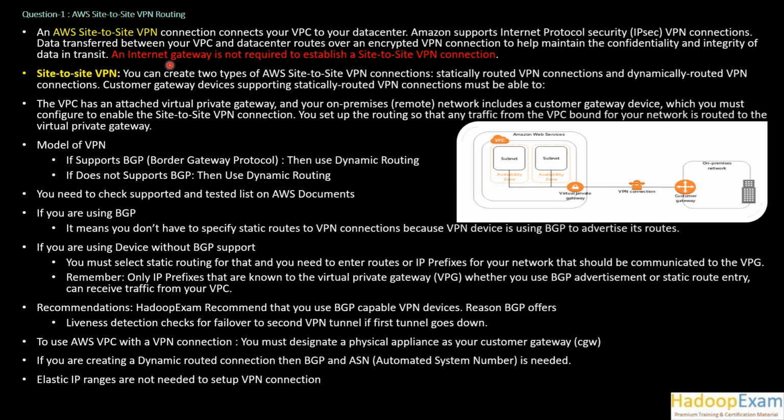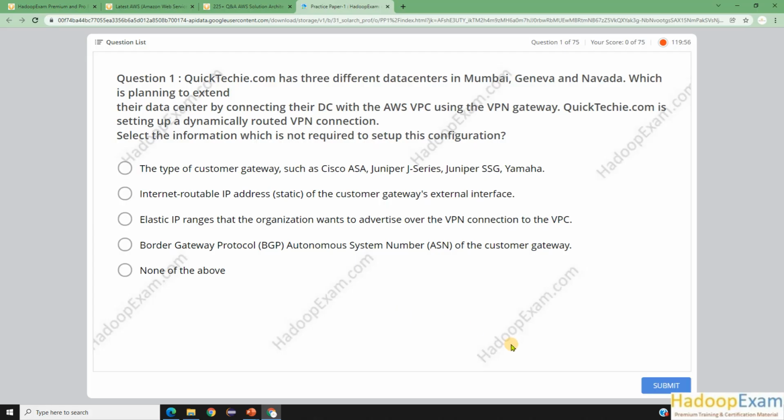Now let's move on. An internet gateway is not required to establish a site-to-site VPN connection. The question is clearly saying that an internet gateway is not required. As you can see in the image, we need only a virtual private gateway and a customer gateway to make a site-to-site connection. So if you see an option saying an internet gateway is required, then you should say no to that.